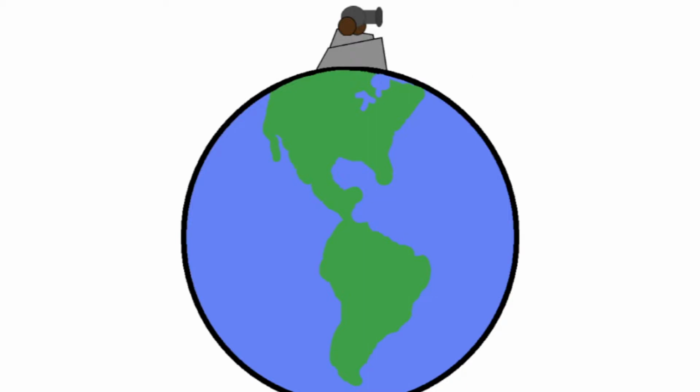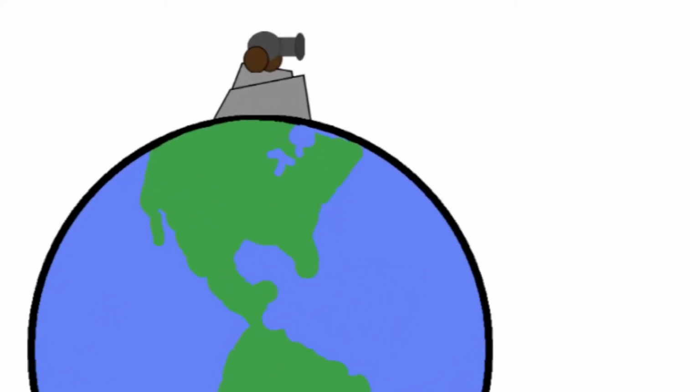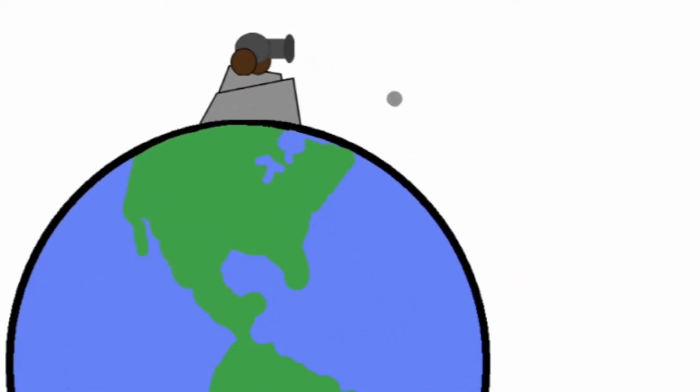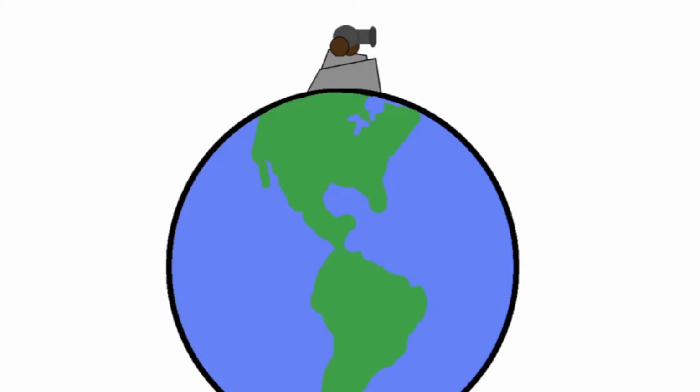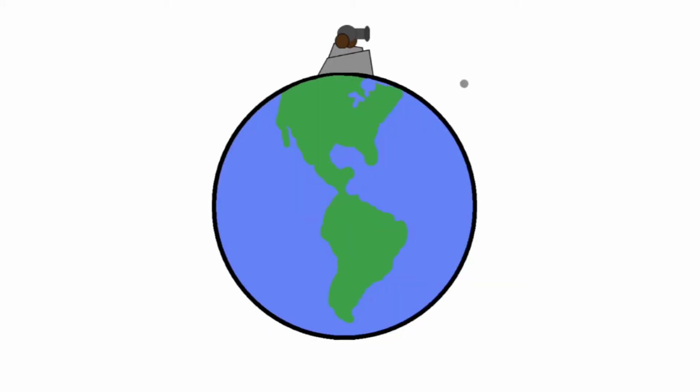If we fire the cannon at a low speed, our cannonball will do about what you expect. It will fly horizontally and attempt to fly away from the planet, but gravity will pull it back to the ground. If we fire the cannonball at a specific speed, known as orbital velocity, which is around 28,500 kilometers per hour, our cannonball will be pulled down by gravity, but will also be flying away from the planet, which leaves the ball going in this direction.